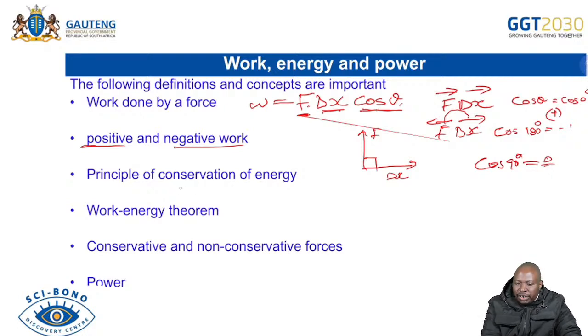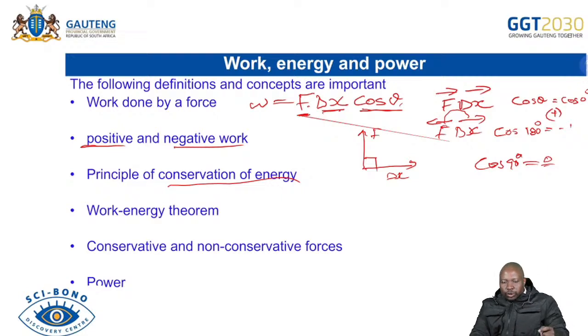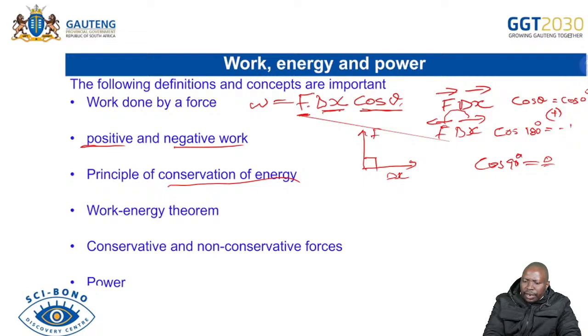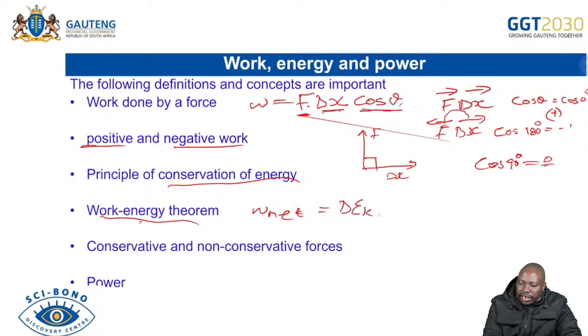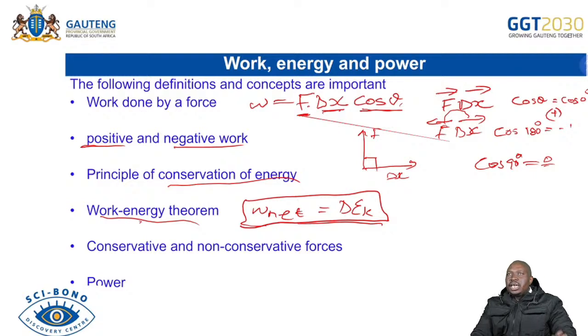The principle of conservation of energy, we talked about that, as well as the principle of conservation of mechanical energy. Now, the work-energy theorem, don't forget, is given in the data sheet. Please ensure you use the data sheet to remember how to state the work-energy theorem. We're saying the net work done on an object is equal to the change in kinetic energy. So you are able to do that.